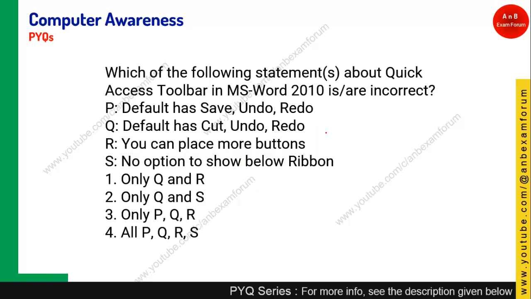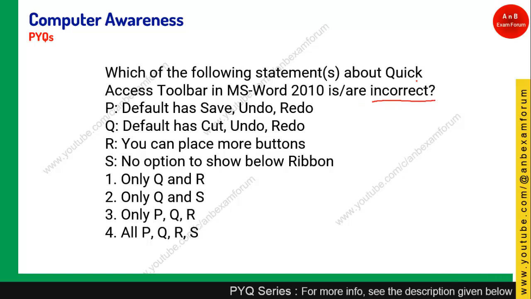Coming to the next question, which of the following statements is incorrect about quick access toolbar? Okay, so as I told you many times, quick access toolbar is the toolbar which is located at the top left portion of your title bar. So that is known as quick access toolbar. And these are the 4 options.